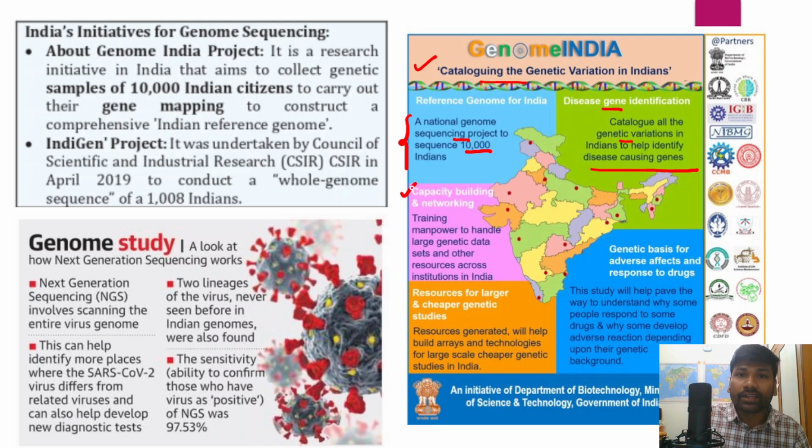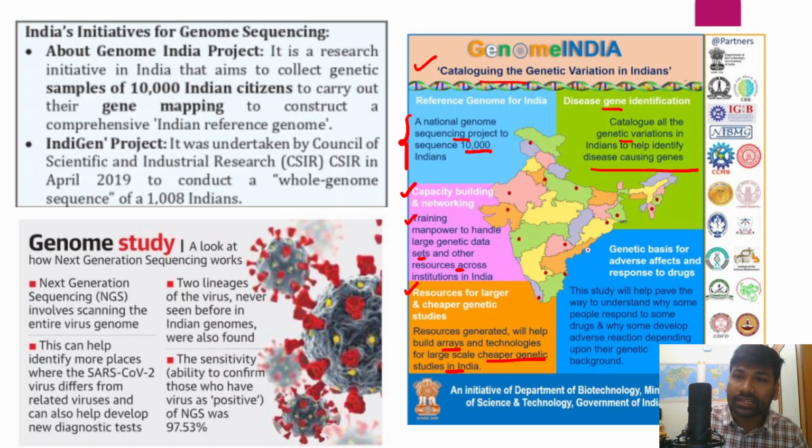And even capacity building and networking is also another very important area, because through the genome sequencing project we could actually train the manpower that could handle the larger data sets and other resources across institutions in India. And resources for larger and cheaper genetic studies is also another very important area, right? So whatever resources we have generated through the genome sequencing project will help build arrays and also new technologies for large scale and cheaper genetic studies in India.